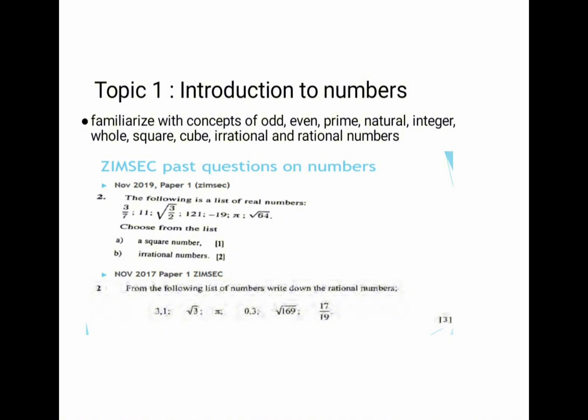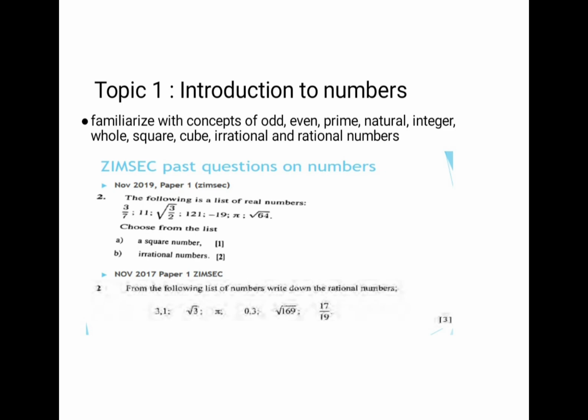You need to know that the rational numbers include the terminating decimals, for example, 3.1 and 0.3. And also the square root of 169 is 13, so it implies that it is a rational number. Rational numbers can be expressed as fractions. So 17 over 19 is a fraction. It implies that it is a rational number.